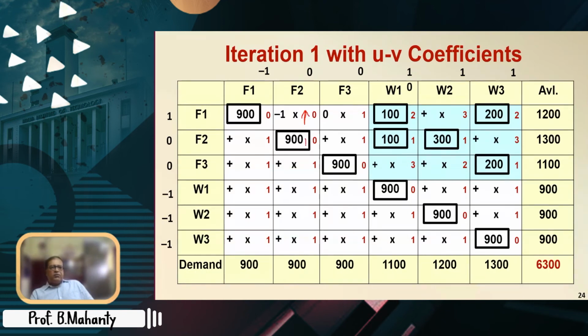So if we make some entry here, now tell me how the balance is obtained. So obviously this has to go down. Which one should go up? So F2W1 should go up and F1W1 should go down. Right? So this is how you can complete the closure. And if you complete the closure like this, then you see the maximum amount that can come to F1, F2 is 100. Right? So this 900 becomes 800, this 100 becomes 200, and this 100 goes out.